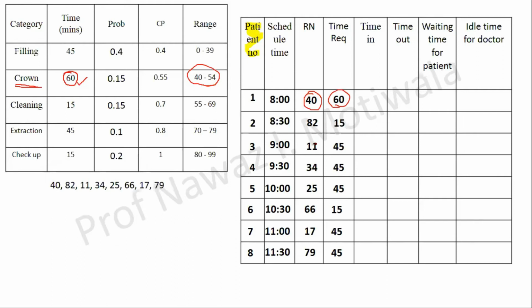Let us take another example. Let us say for this one 25. So if the random number is 25, 25 lies in this range 0 to 39. That means the patient has come for filling, and the doctor takes 45 minutes to do this activity. Hence I have written here 45. Now any doubts?